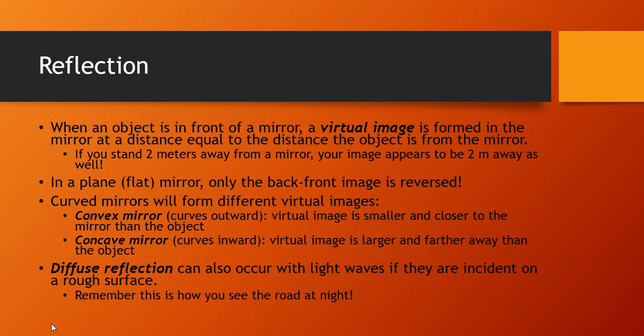If the road's wet, the ground is much smoother. The light doesn't reflect off everywhere, and you can only really see the borders of the puddle, and not the road underneath the puddle.